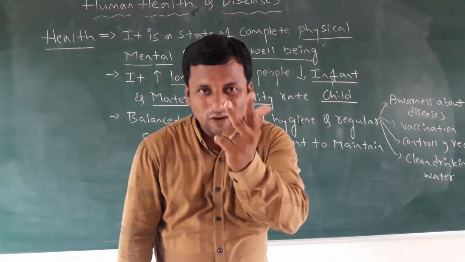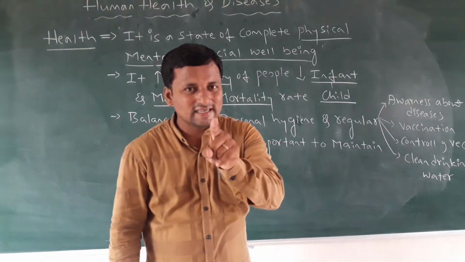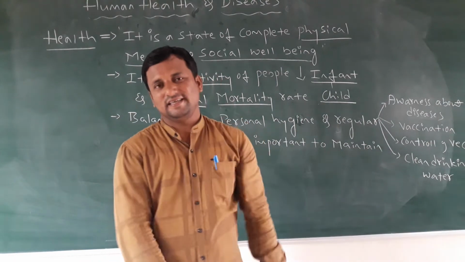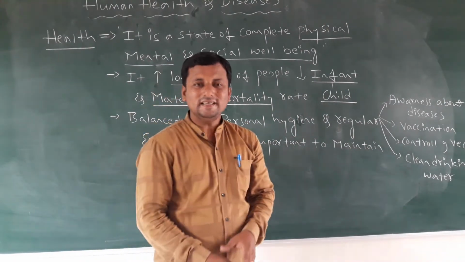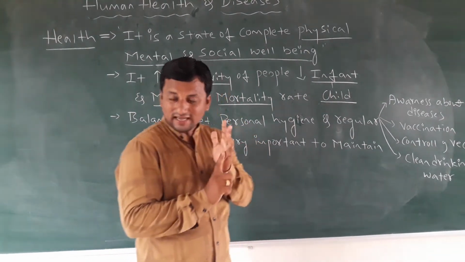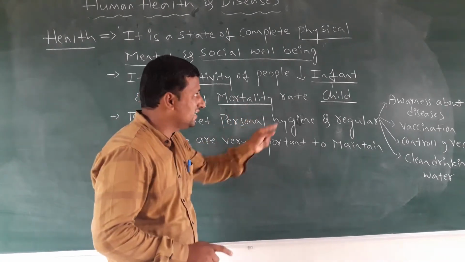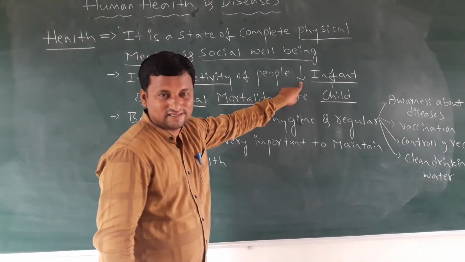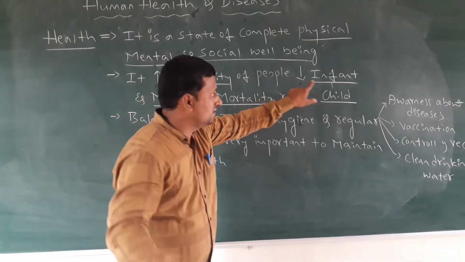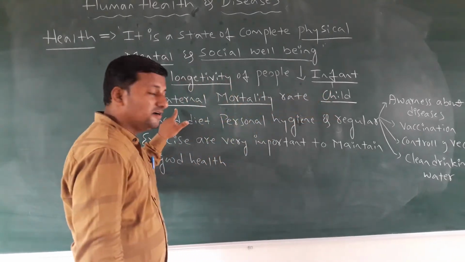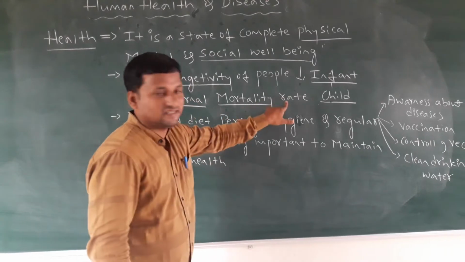There are 2 words, natality and mortality. Natality means birth, and mortality means death. What I am saying here is that it decreases the child and mother death rate.